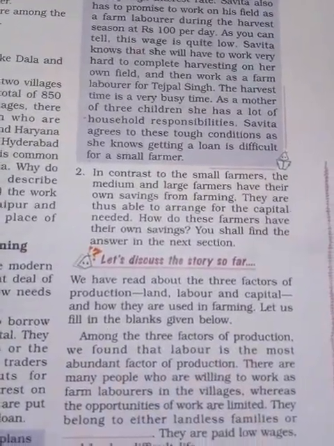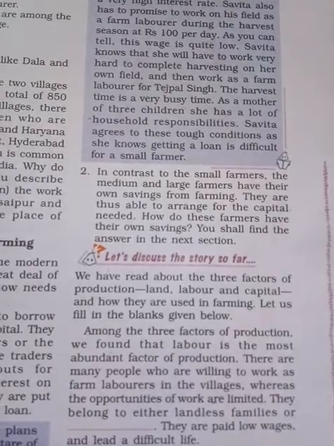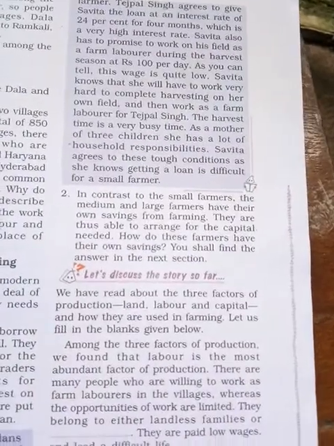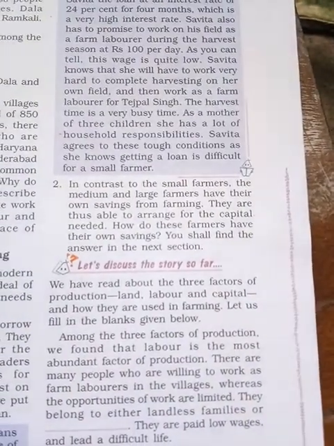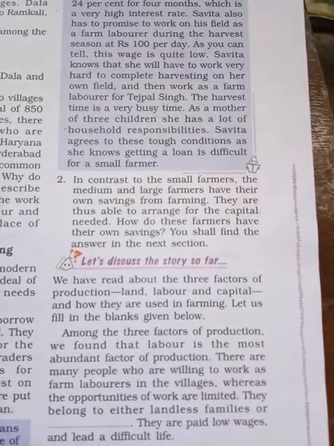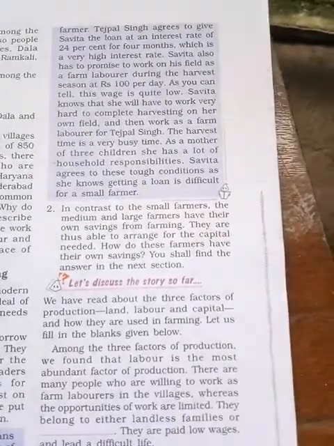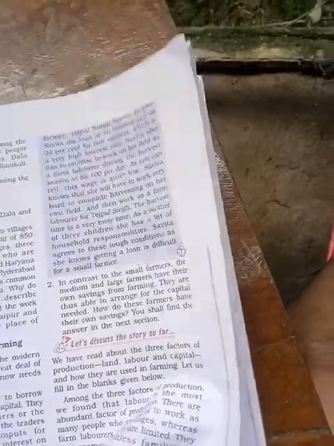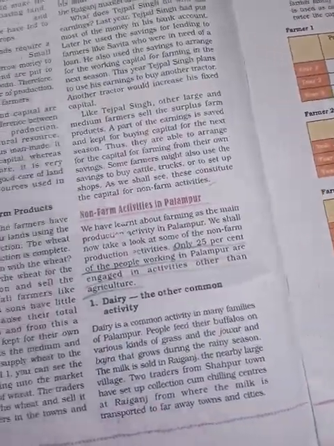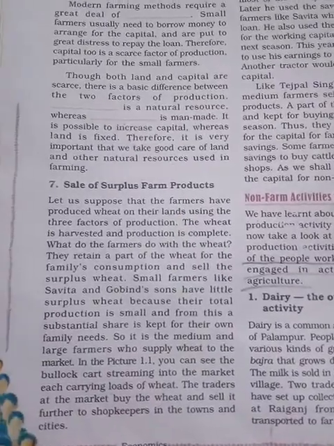So we have read about the three factors of production, that is land, labor, and capital. We have already studied land, labor, and capital. Let us skip this one, and next is the sale of surplus farm products.